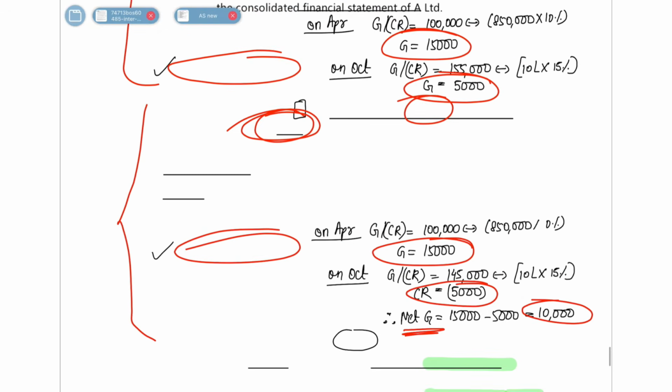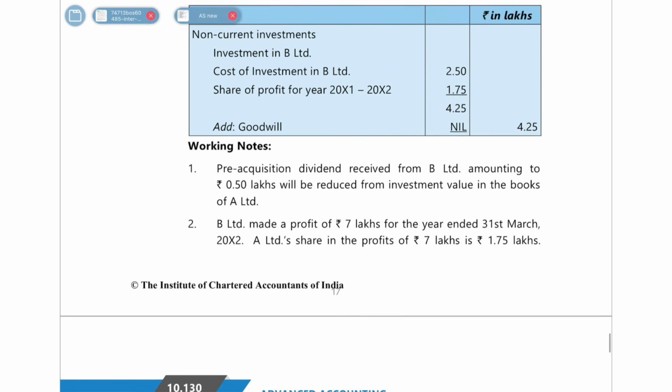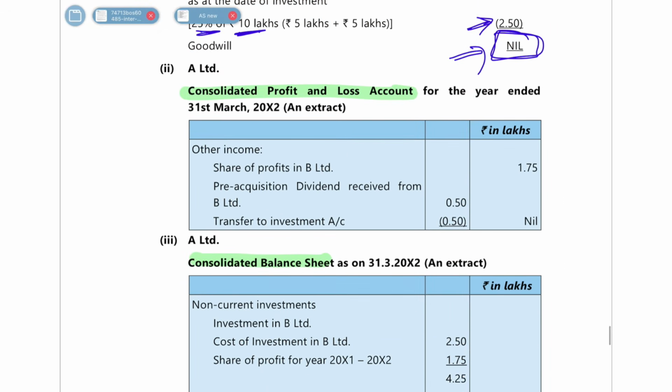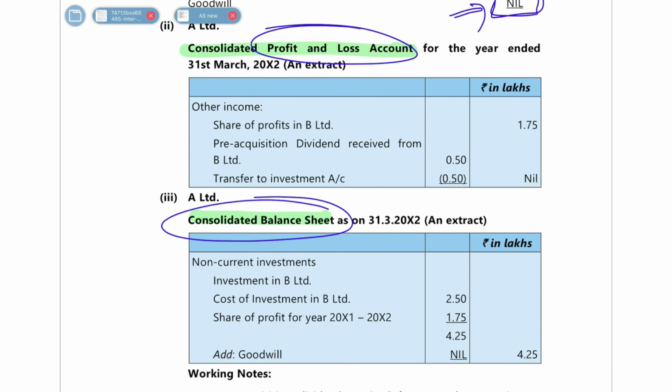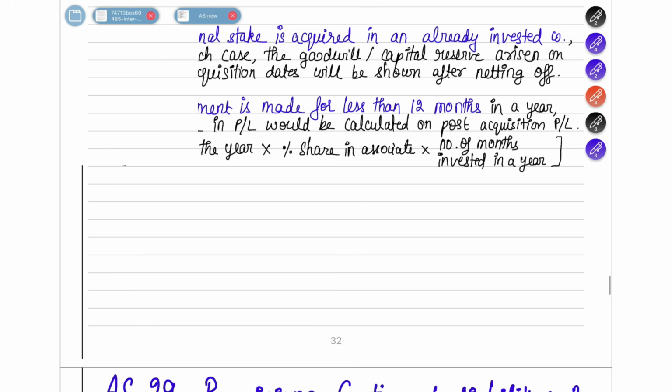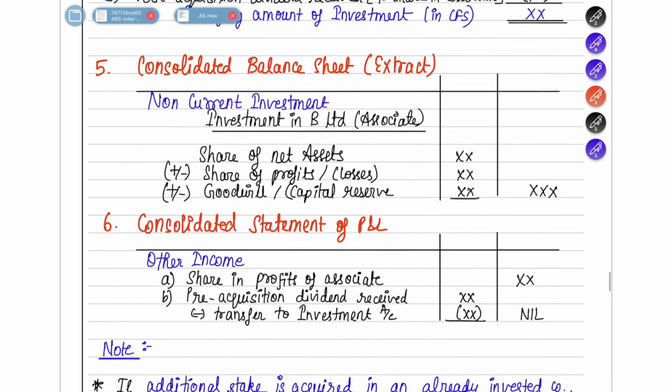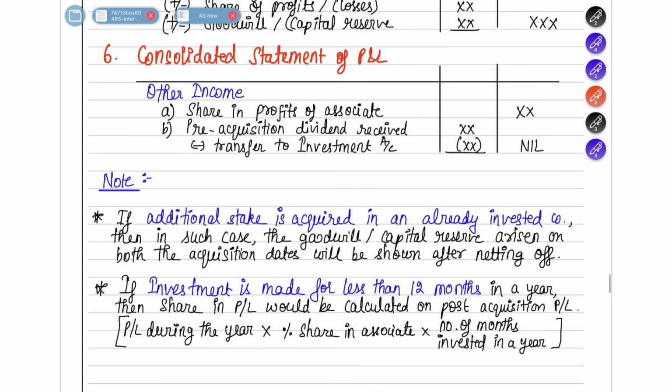Okay. So let's go and see our consolidated P&L account and consolidated balance sheet. So consolidated P&L account, how you have to make? I've already told you, right? So if you come and see your concept notes, P&L account, what you have to do?